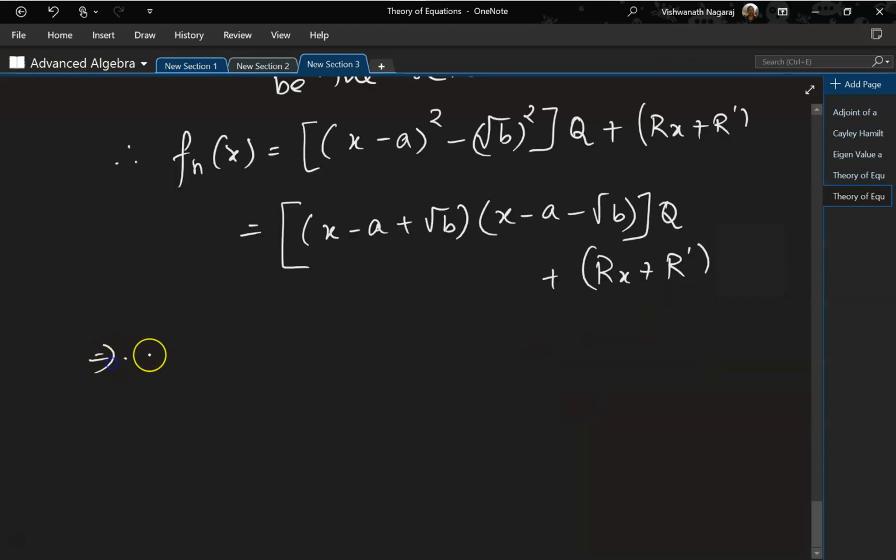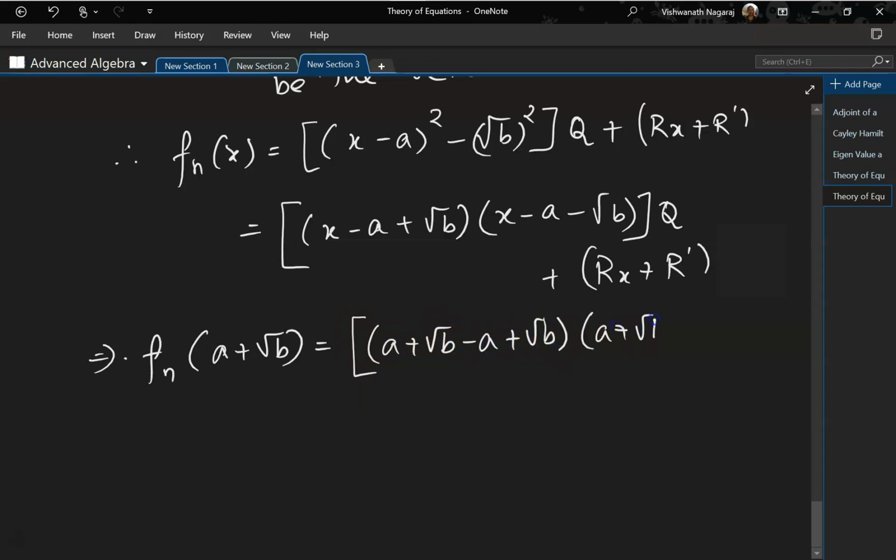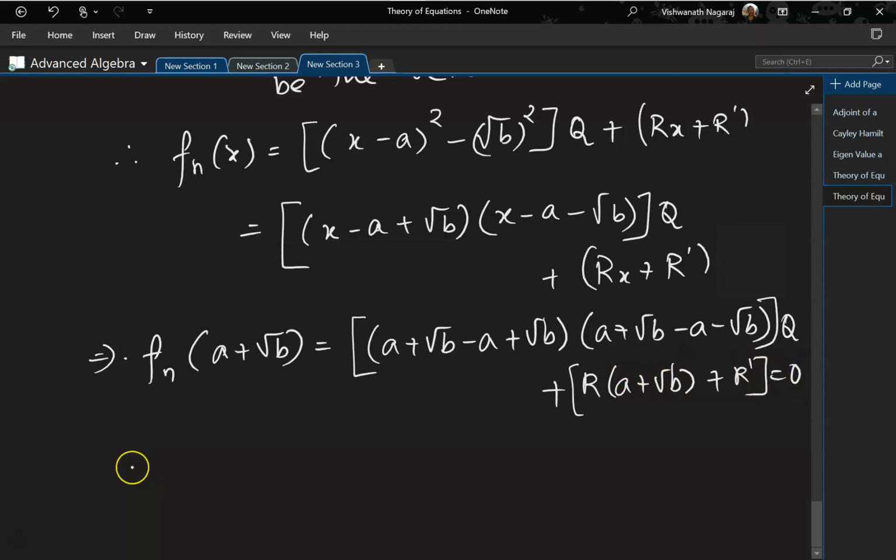Okay, now this implies that fn of a plus root b, because this is the root that is given to us, is equal to, we substituted a plus root b minus a plus root b, a plus root b minus a minus root b times q plus r times a plus root b plus r prime equal to 0, which implies